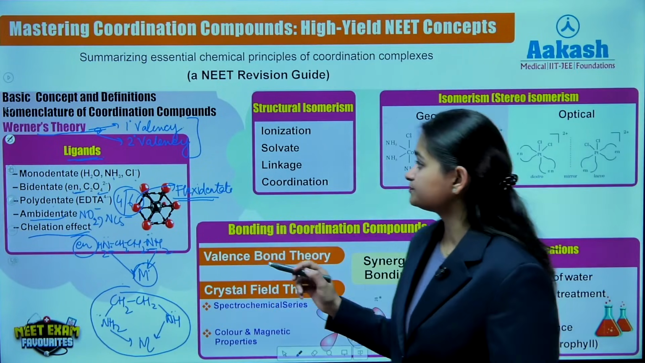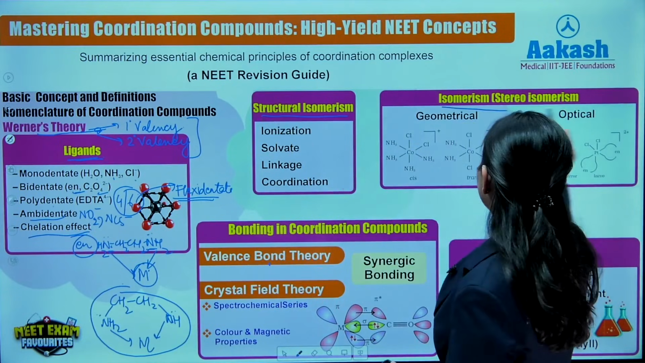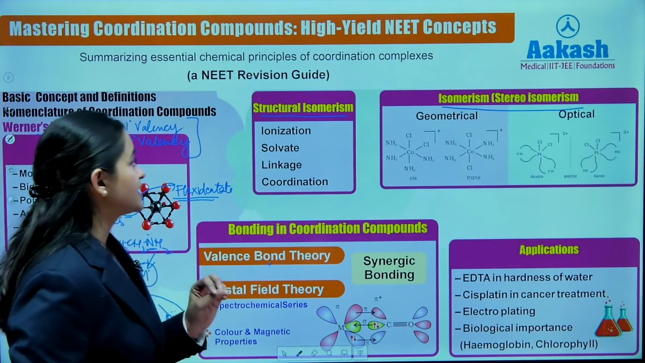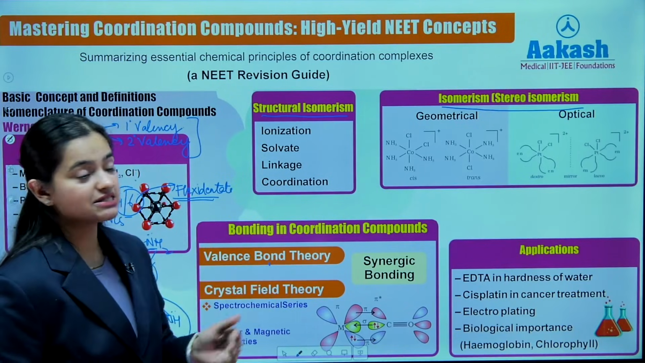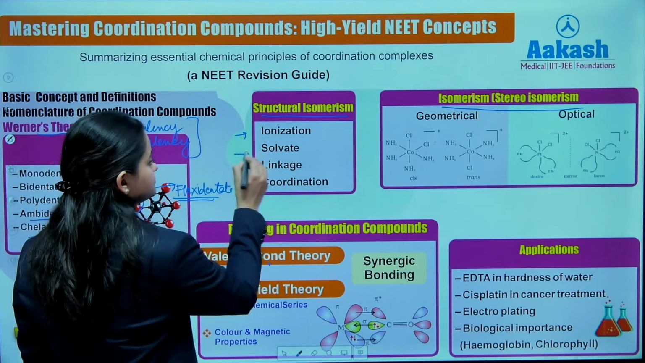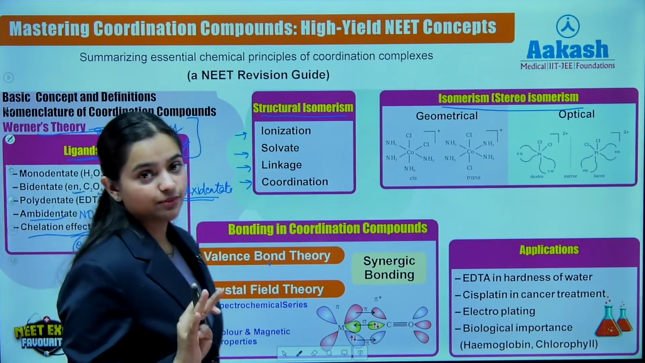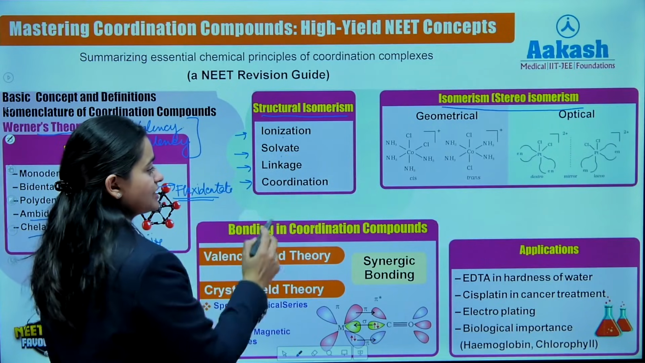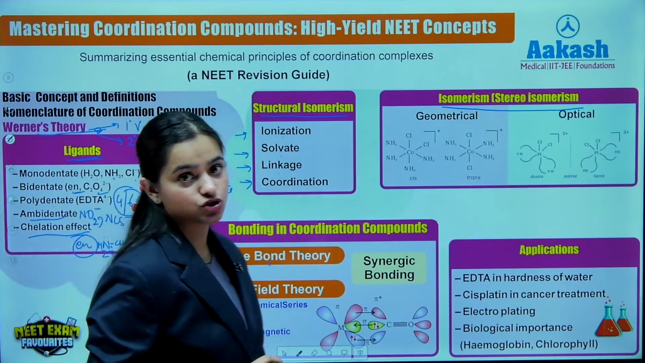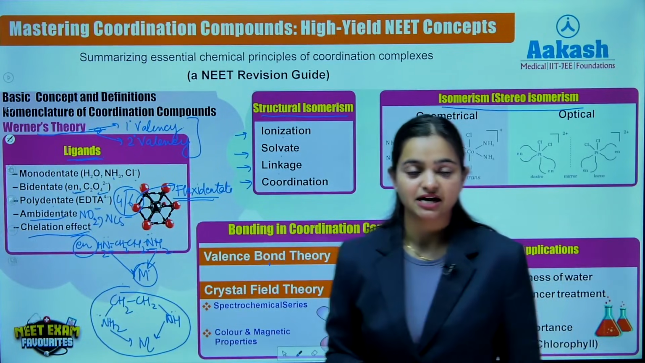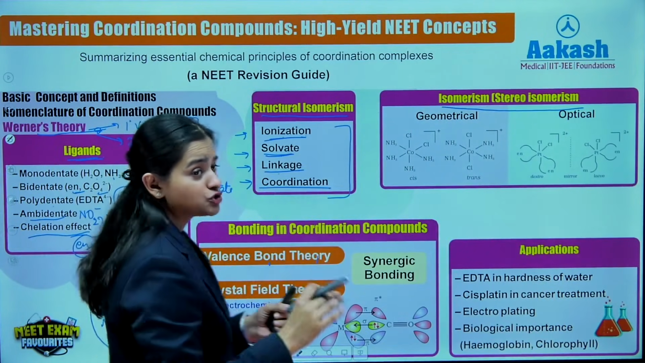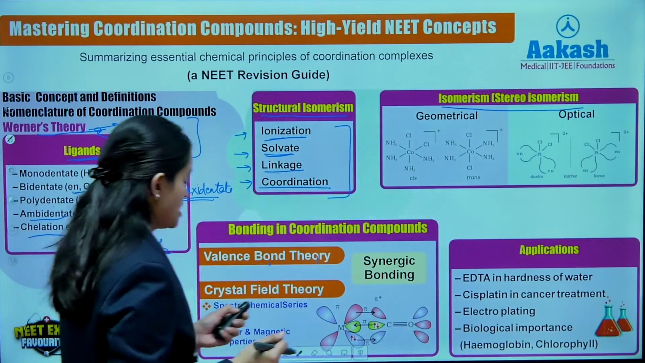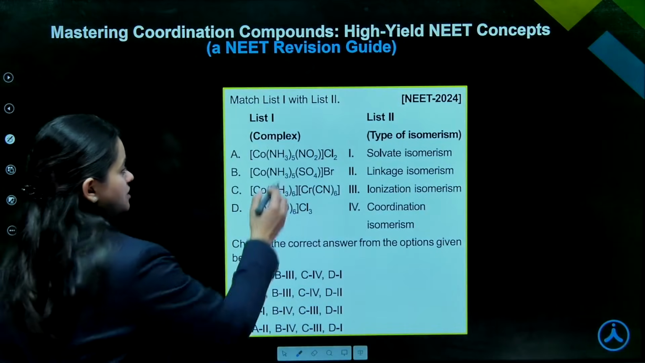Now coming to structural isomerism and stereoisomerism, a very important concept of coordination compounds. So now let's see what structural isomerism is basically. So NCERT mentions 4 types of structural isomerism in case of coordination compounds, that is ionization, solvate isomerism, linkage isomerism and coordination isomerism. All of them have been explained in the NCERT itself. So I'm assuming we all know these isomers, and now we'll just discuss the previous year question which came in